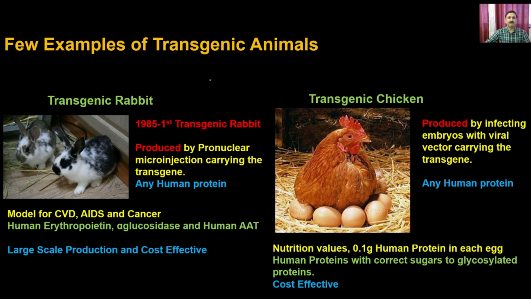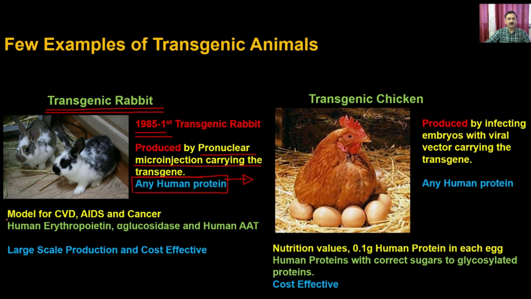And then we have a few examples from other animals, like the transgenic rabbits. The first transgenic rabbit was developed in 1985 by pronuclear microinjection carrying the transgenes, and it can overexpress any human protein, so you can study the role of that particular protein in a particular type of human disease.